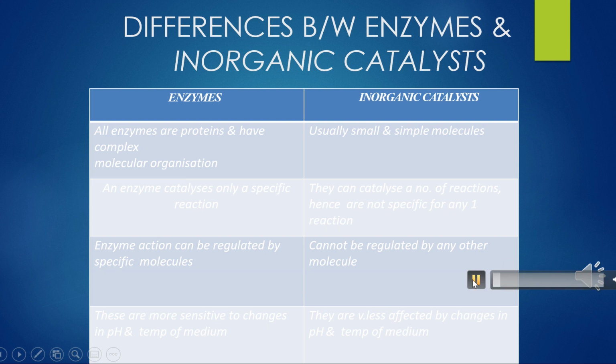So in this slide, we'll study the differences between enzymes and inorganic catalysts. Enzymes are basically proteins and have complex molecular organization. An enzyme catalyzes only one specific reaction. Enzymes can be regulated by specific molecules, but inorganic catalysts are usually small and simple molecules. They can catalyze a number of reactions, hence are not specific and cannot be regulated by any other molecule.